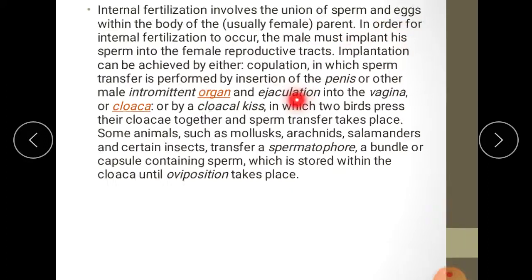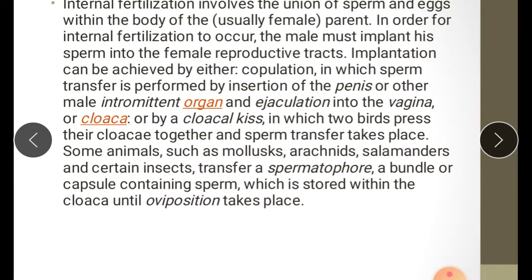In order for internal fertilization to occur, the male must implant his sperm into the female reproductive tract. Implantation can be achieved by copulation, in which sperm transfer is performed by insertion of the penis or other male copulatory organ and ejaculation into the vagina or cloaca, or by a cloacal kiss, in which two birds press their cloacae together and sperm transfer takes place.